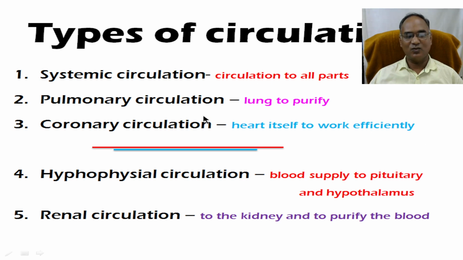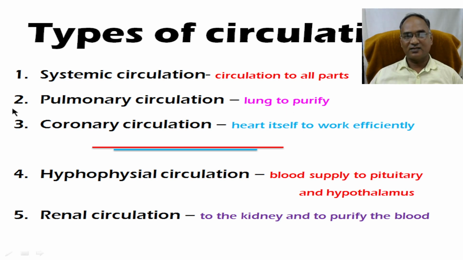Finally, it reaches the right atrium and right ventricle, and the right ventricle compresses the chamber and sends the blood to the lungs, where carbon dioxide is excluded and oxygen is included in the alveoli.